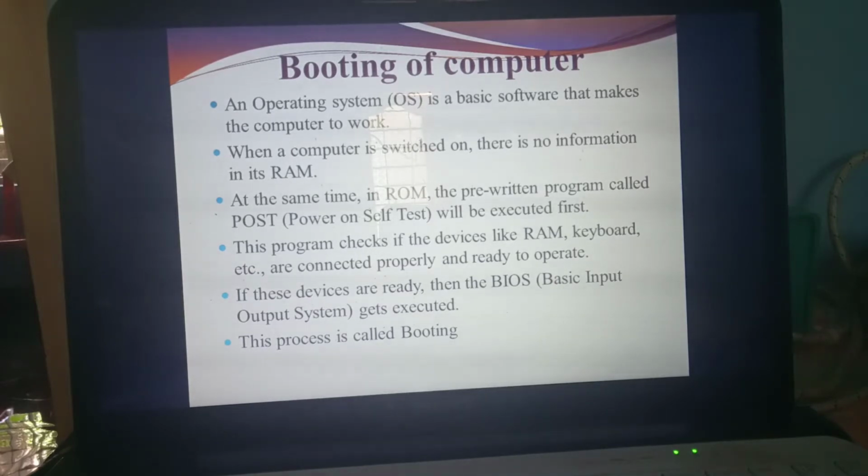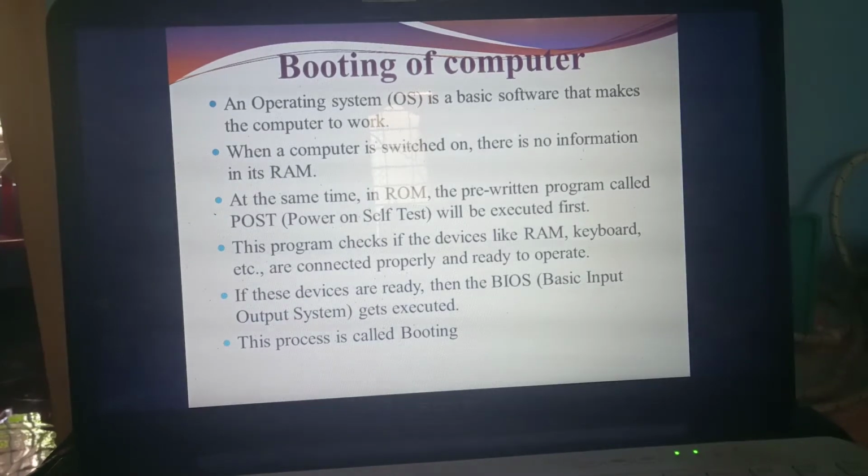Without OS, we can't install any software or open any applications or work in the system. So which is the basic software to support all these softwares? OS, that means operating system. Operating system is the basic software to make the computer work.